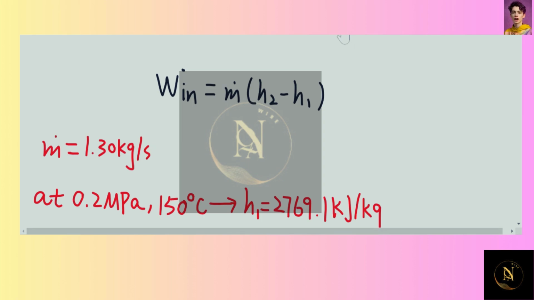Okay, so we know the power input can be equal to m dot times h2 minus h1. M dot is the mass flow rate of the steam, h2 is the final enthalpy, and h1 is the initial enthalpy. So we know the mass flow rate is given as 1.3 kilogram per second.